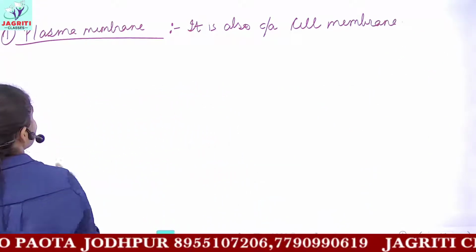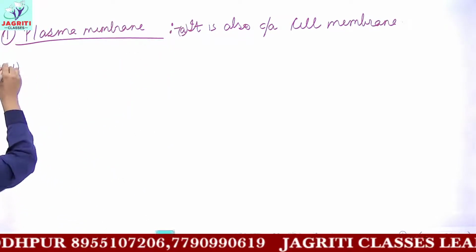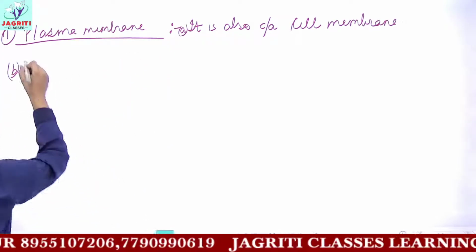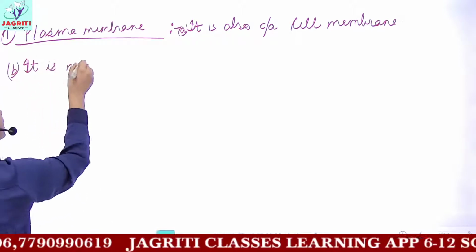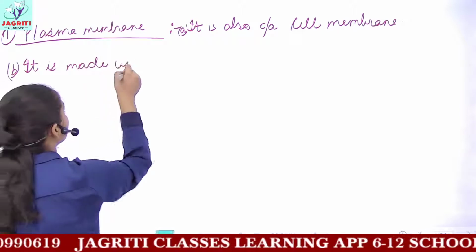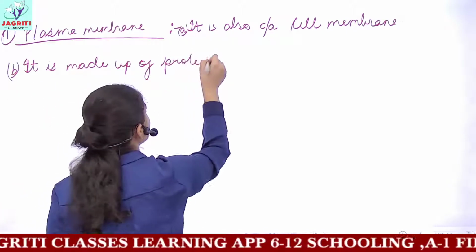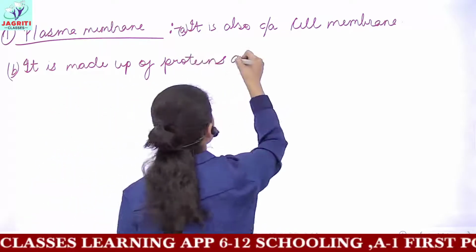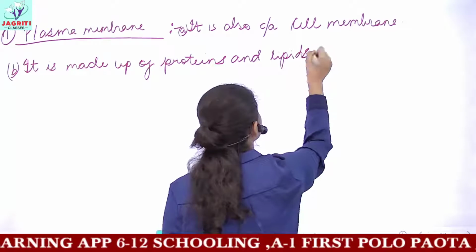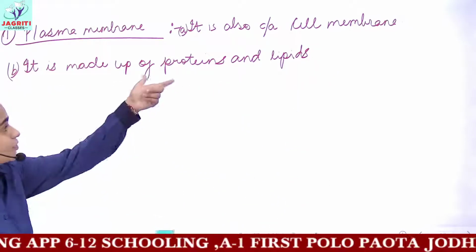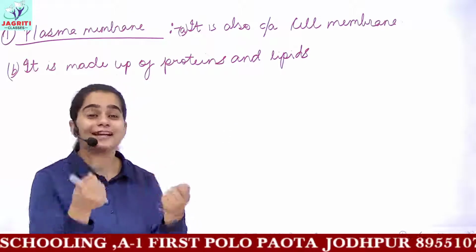Then we'll study the composition. That is, what is plasma membrane actually made up of? The plasma membrane is made up of proteins and lipids. That is, it contains proteins and lipids in its structural composition. Because of the presence of proteins and lipids, plasma membrane is usually flexible.